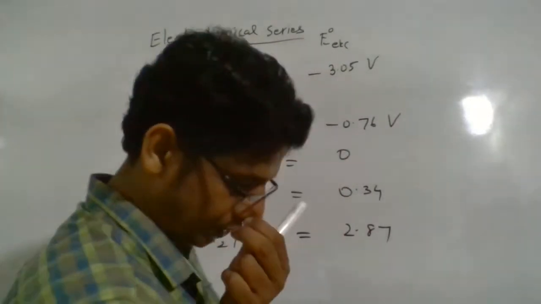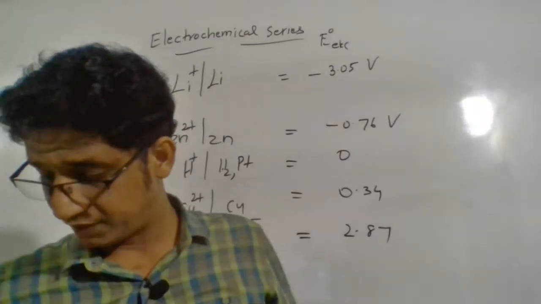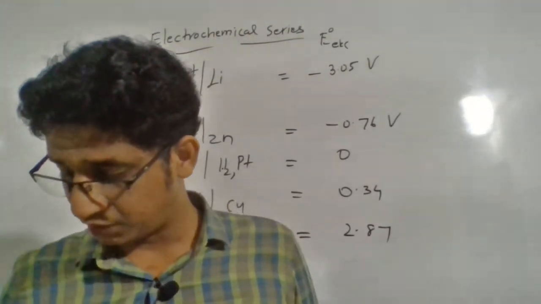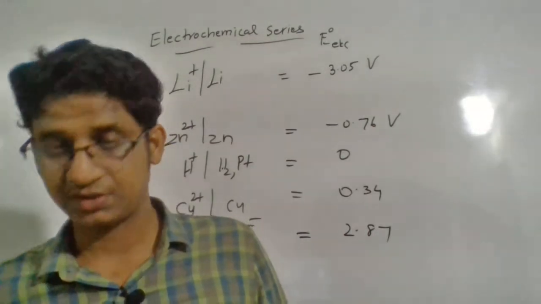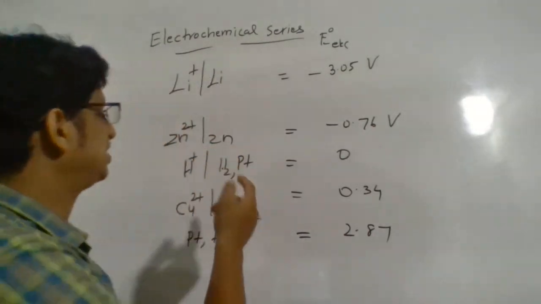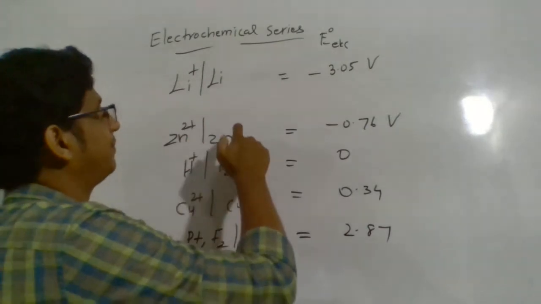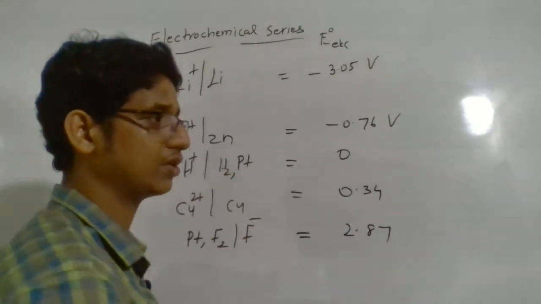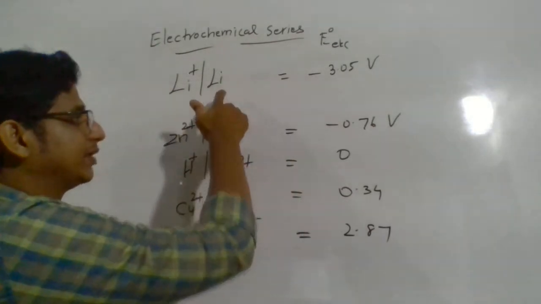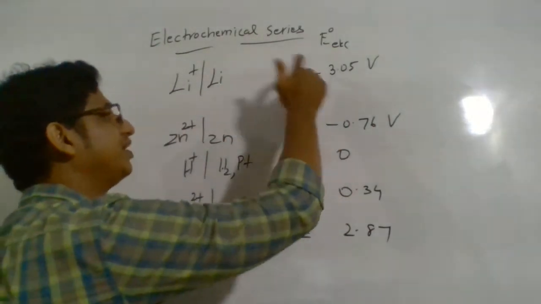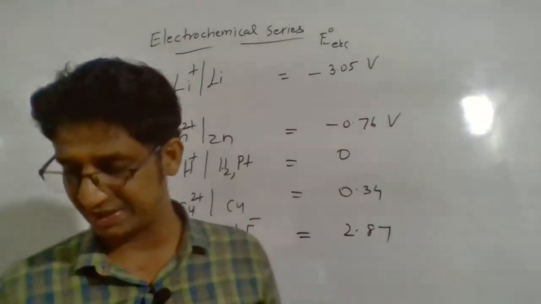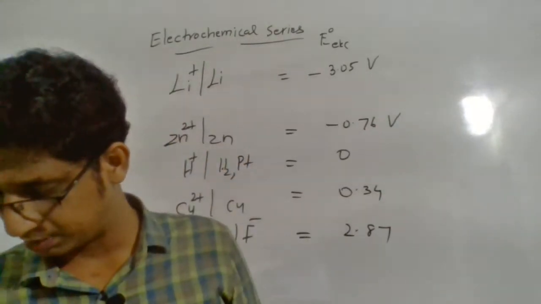Now, what are the uses of electrochemical series? First, electrochemical series helps to predict the relative ease of oxidation or reduction. For example, if you compare lithium and zinc, you can understand which has the higher tendency to undergo oxidation. Definitely lithium, because lithium has a lower reduction potential value. So you can compare the ease of oxidation of different metals. That's the first point you can remember.